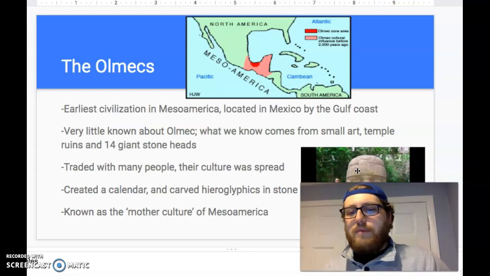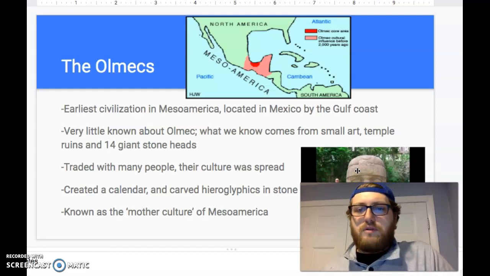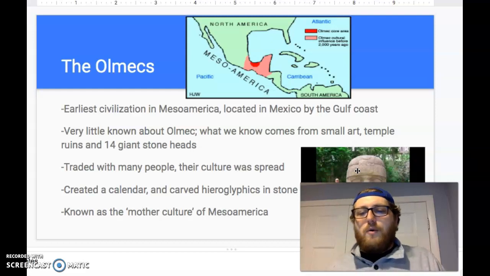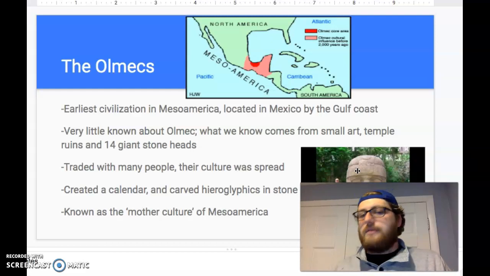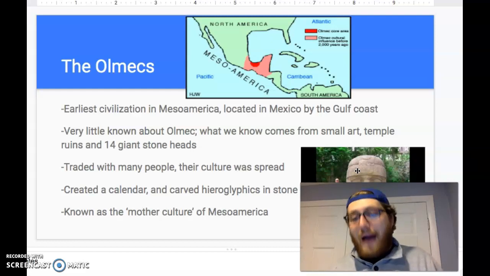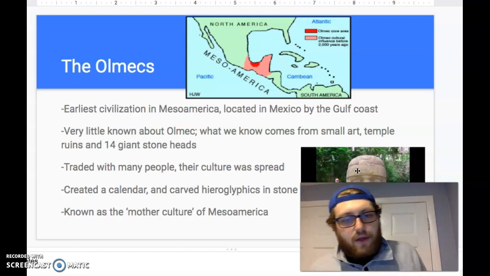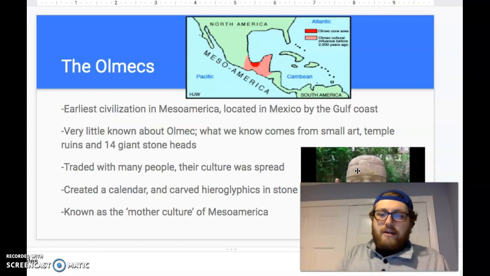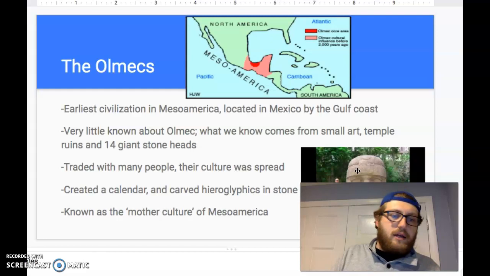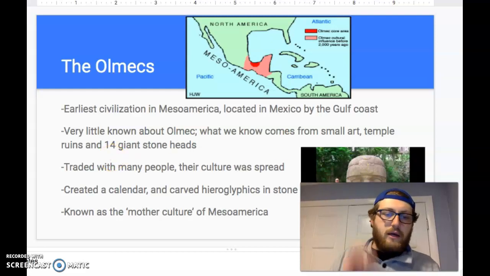They traded with many people throughout Mesoamerica. So that's another way that we know about them, right? Their culture had spread. You can see Olmec artifacts sprinkled throughout North and South America. So obviously that means that they had some sort of movement and trade. The Olmecs also, like I wrote here, created a calendar. They had carved hieroglyphics in stone. Again, it's very tough to translate, but some of it has been translated.